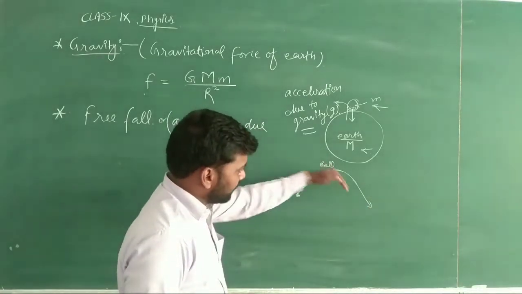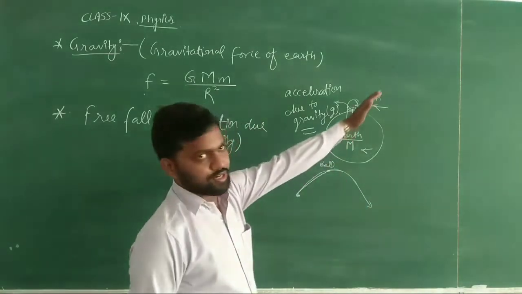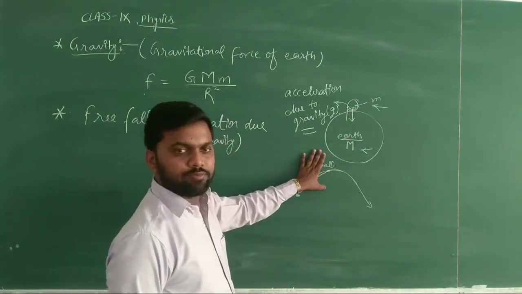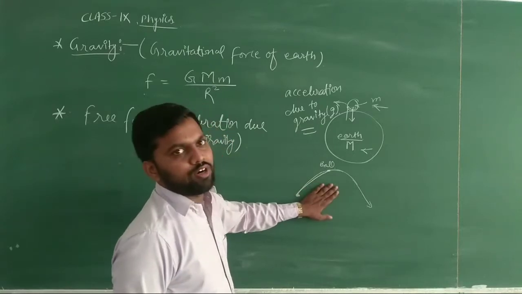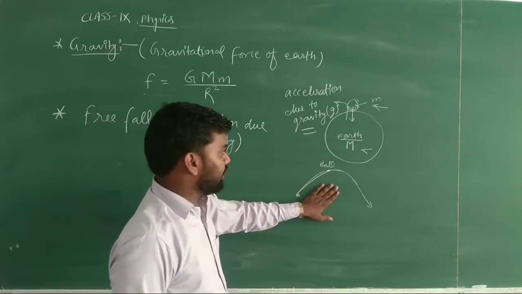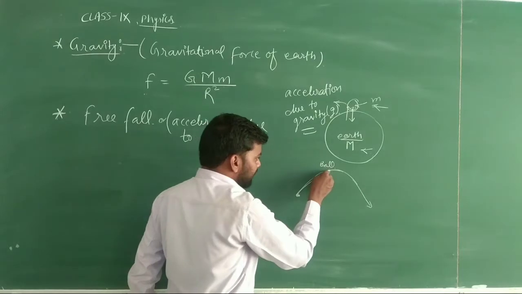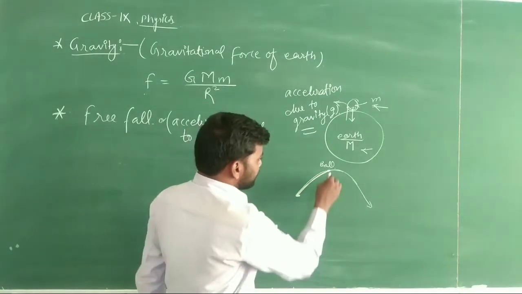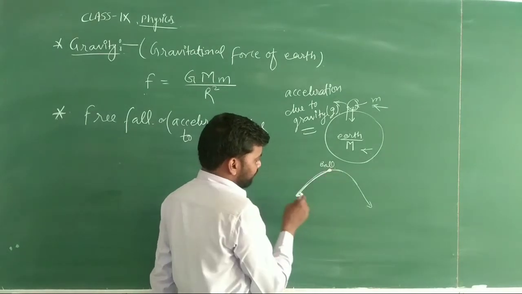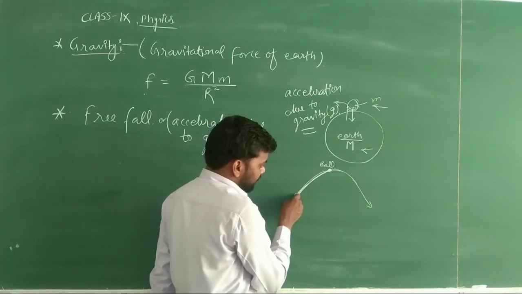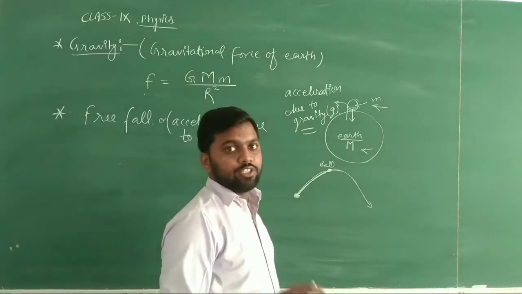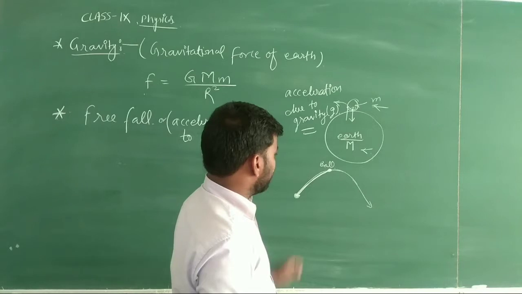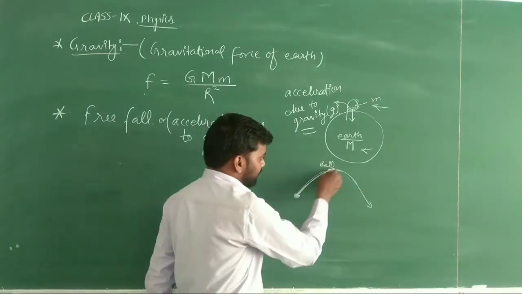Now why is it falling downward, why is it not going straight above the sky? Because the mass of the ball is very small and the velocity of the ball is also very small. Okay, it is not like it will go beyond the attraction of the earth. Okay, then up to a certain level, up to this point, we have increased the velocity or the speed from this point, whenever we were throwing that ball in the sky.